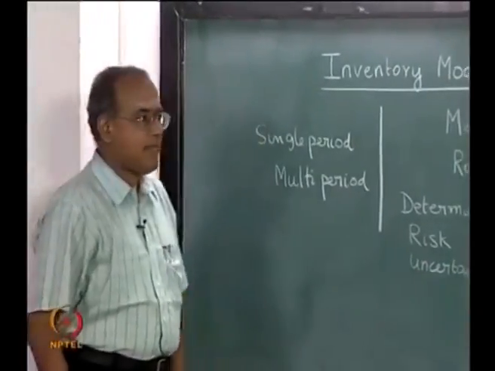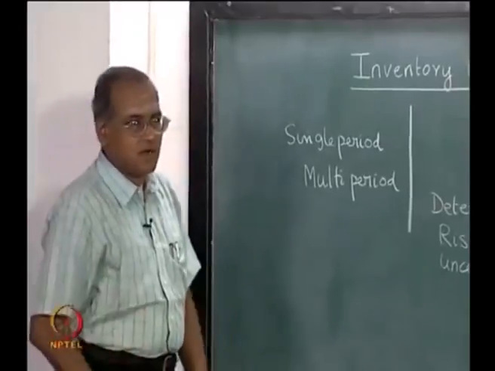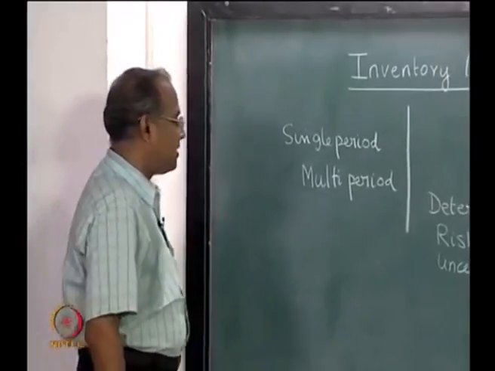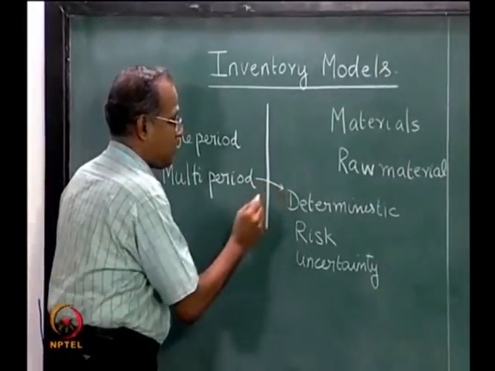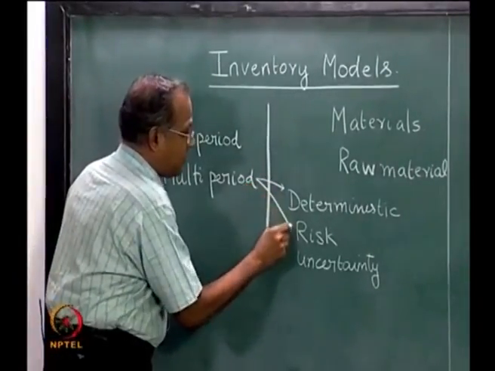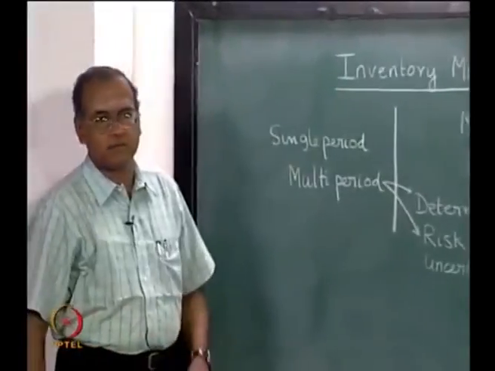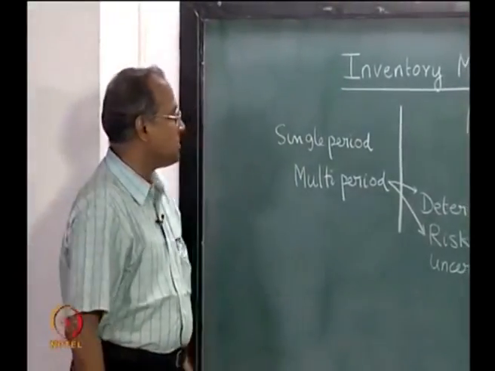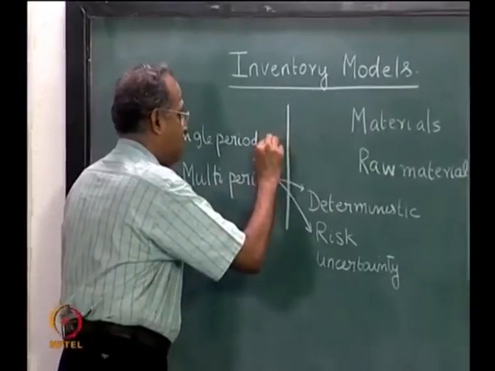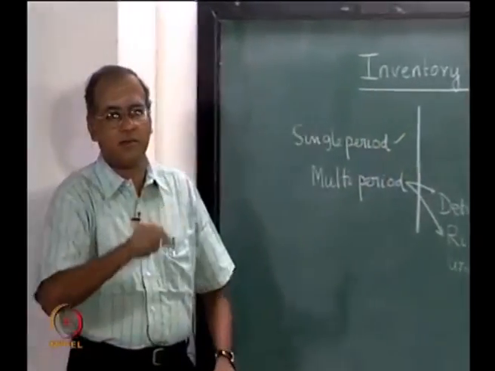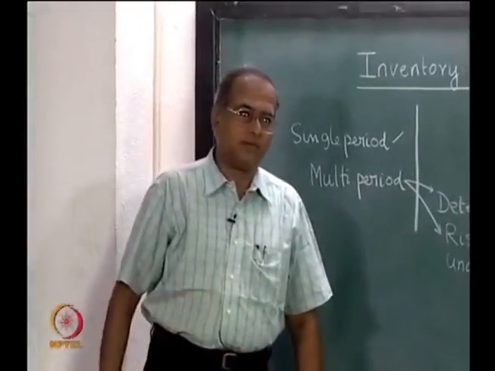Now, in this lecture series on operations and supply chain management, we will be looking at multiple period deterministic models and multiple period models with risk. We would also try and look at one or two single period models with non-deterministic demand.